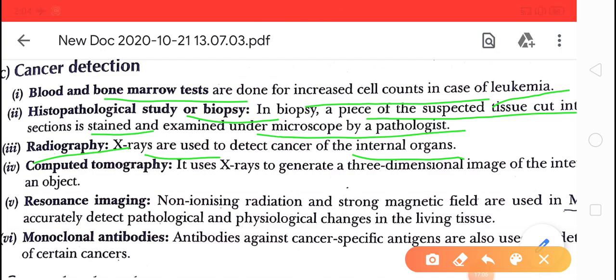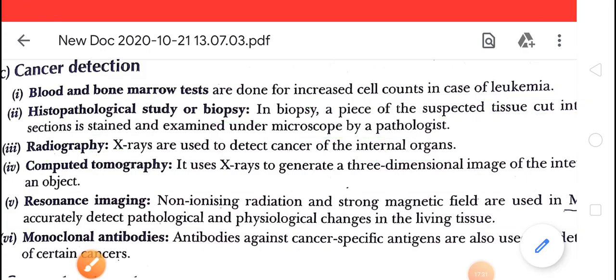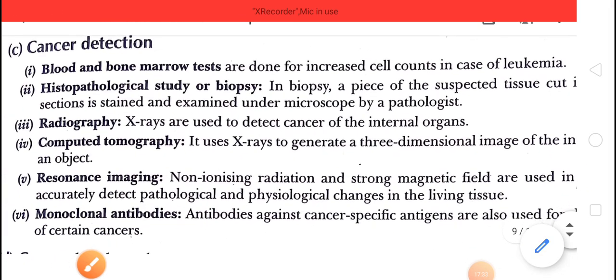Next one, that is CT scan. CT scans are used to detect the cancer of internal organs, in which x-rays are generated to form a three-dimensional image of the internal organs.